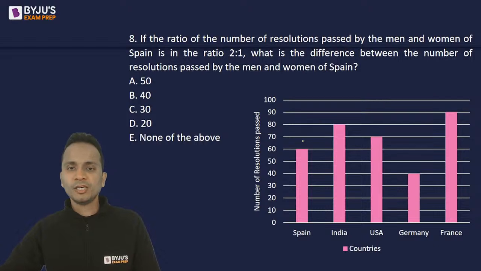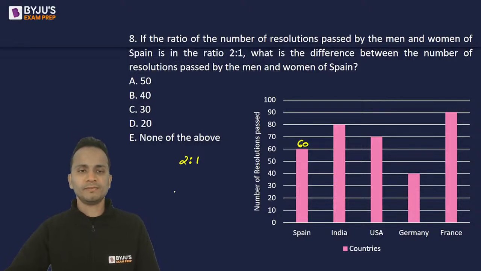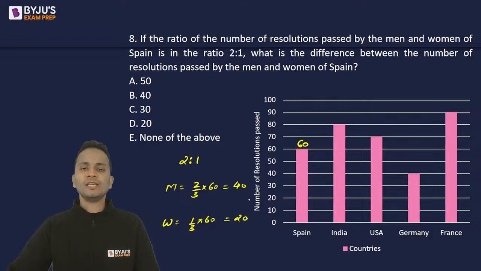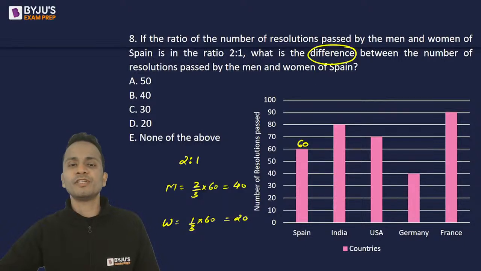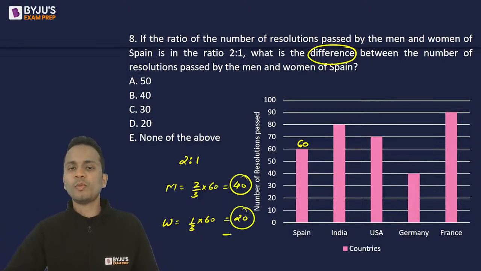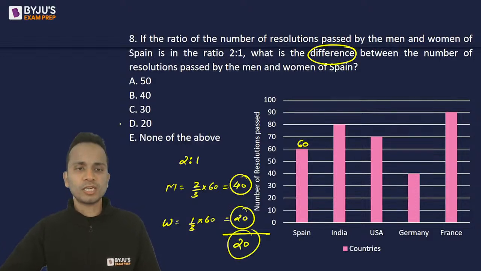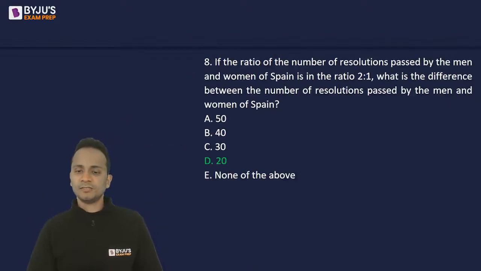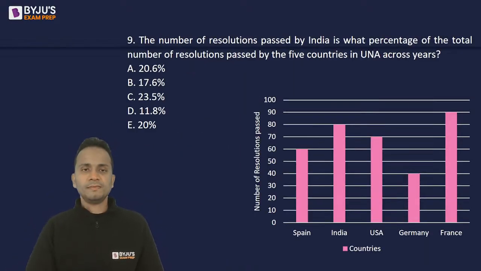So talking about Spain, total number of resolutions is 60, and I have to divide it in the ratio 2 is to 1. Okay. So number of resolutions for men will be 2 by 3 of 60, which is 40. And for women, it will be 1 upon 3 of 60, that is 20. Okay. So number of resolutions for men and women are 40 and 20 respectively. And we'll have to find out the difference between these two numbers. So 40 and 20, the difference will be 20. So the correct answer should be option B. Abhishek and Devesh, both of you have given a correct answer. Next question, question number 9.